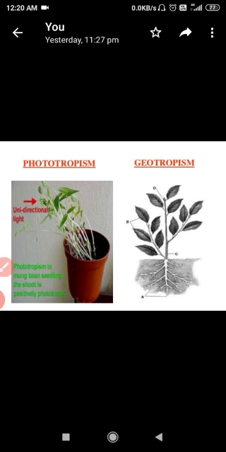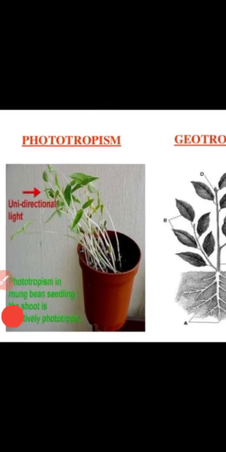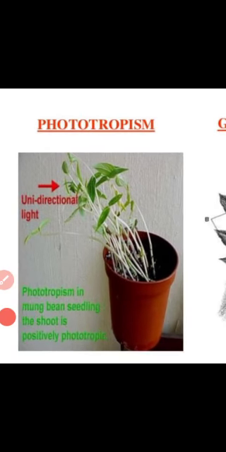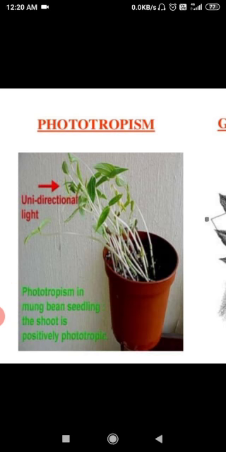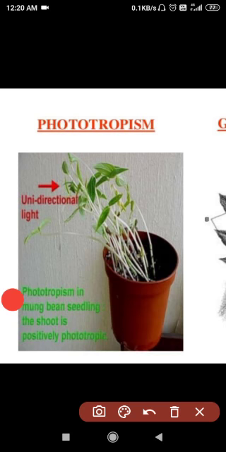The second one is phototropism in a moving seedling, where the shoot is positively phototropic. I think you are all able to see this diagram. Here, phototropism in a mung bean seed shows the shoot is positively phototropic, and this shows unidirectional growth.